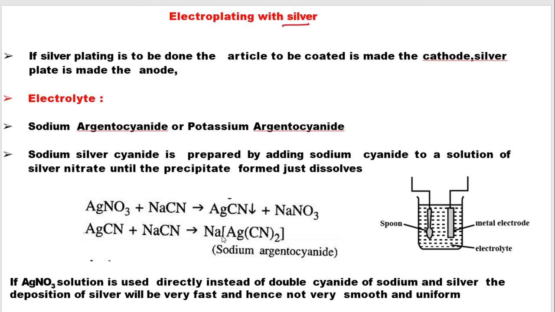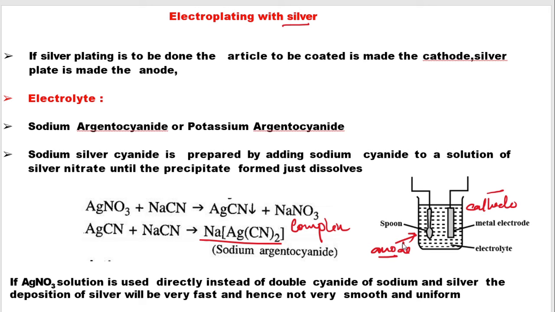This is the chemical formula for sodium argentocyanide, which is a complex salt. Now, the metal to be electroplated, that is silver, is placed at cathode, and the article on which the electroplating will occur is placed at anode.